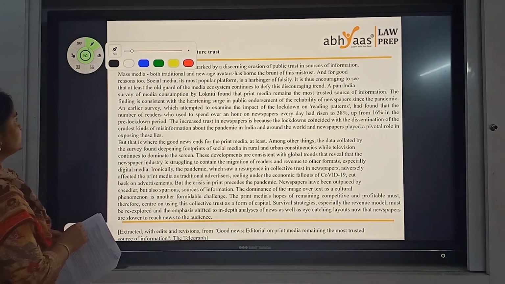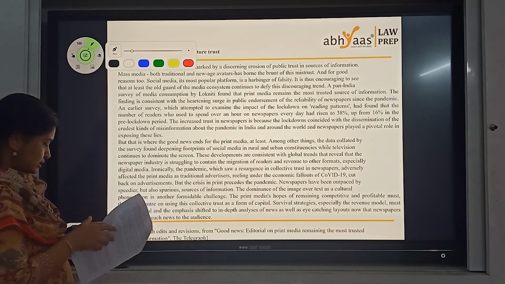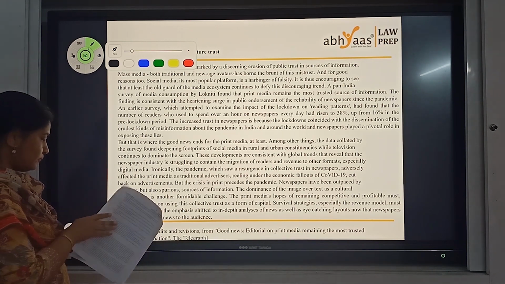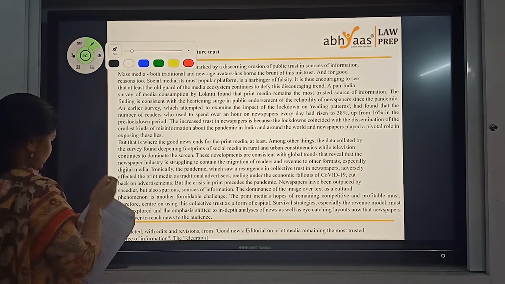Next one. What is this paragraph about? The third one, even the previous one had 6 questions, so approximately 6 questions. I think 1, 2, 3, 4, 5, 6 questions is what you had in the previous one. Let's look at this paragraph now.